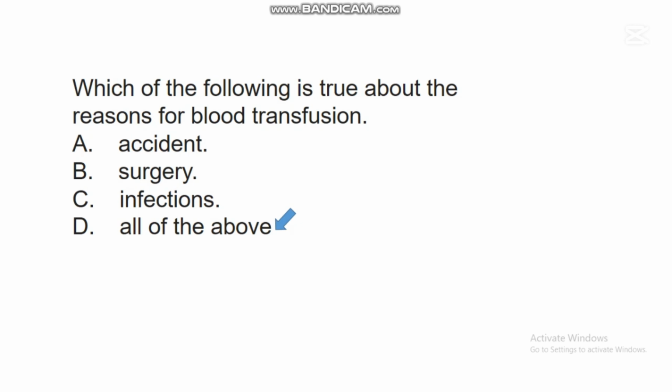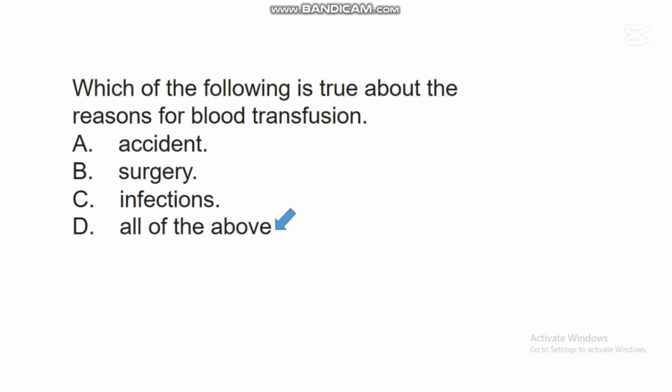These reasons are accidents. When somebody has an accident, he or she can lose blood. So in that case, there is a need for that person to receive blood from another person. Surgery is one of the means of losing blood by an individual. During surgical operation, some blood is lost, and in that situation, a scientist can recommend blood transfusion so that the person undergoing surgery will have enough blood to sustain that individual.